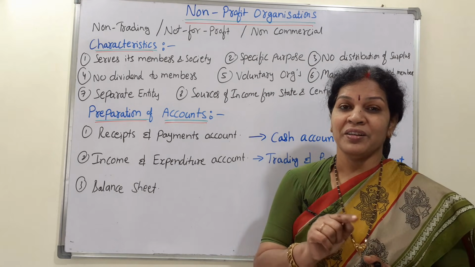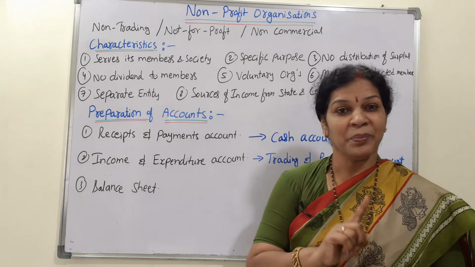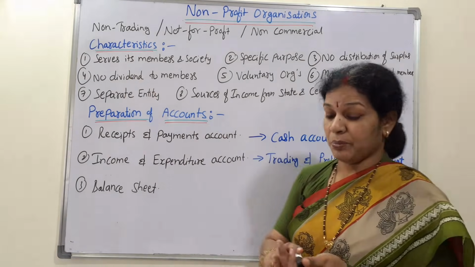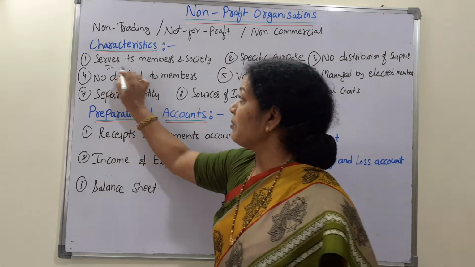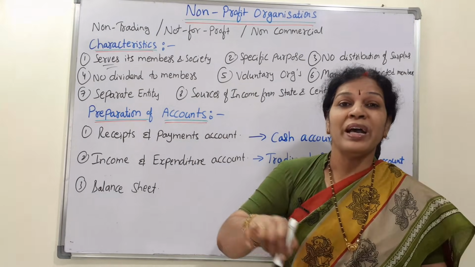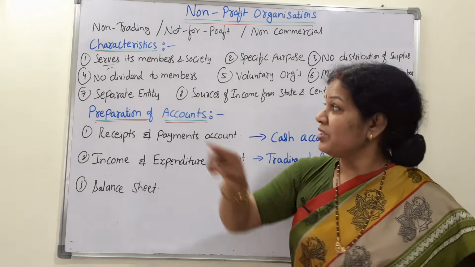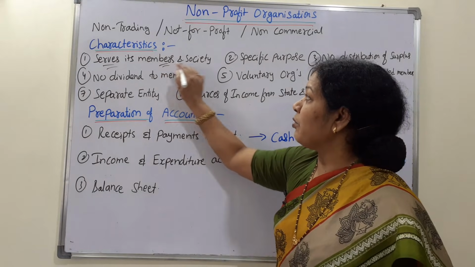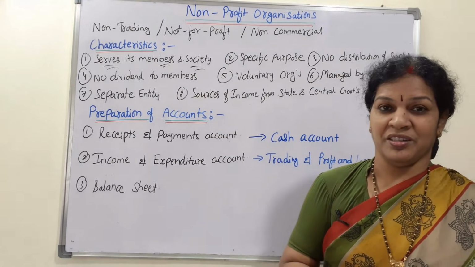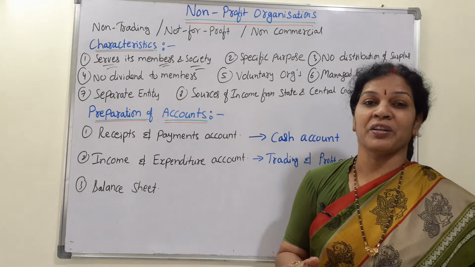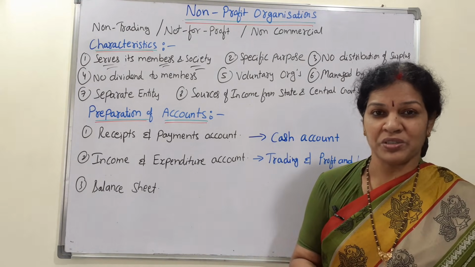For the services I am going to get, there is no profit on that 1 lakh. So their main motto or ambition is to serve its members who have already become members of that organization, and also to serve the society. With this ambition, these non-profit organizations, non-trading organizations have started.